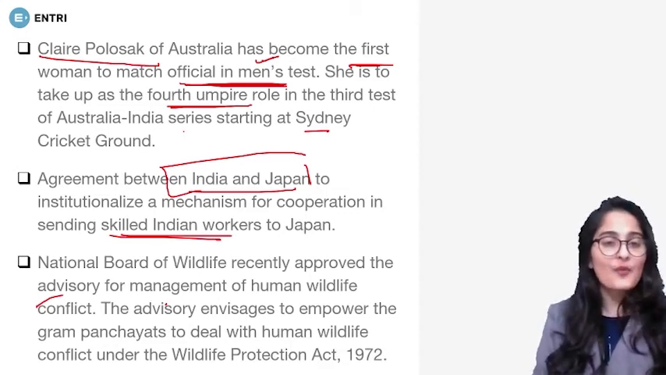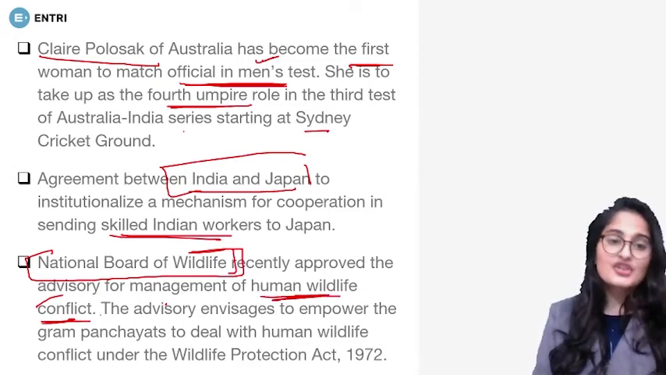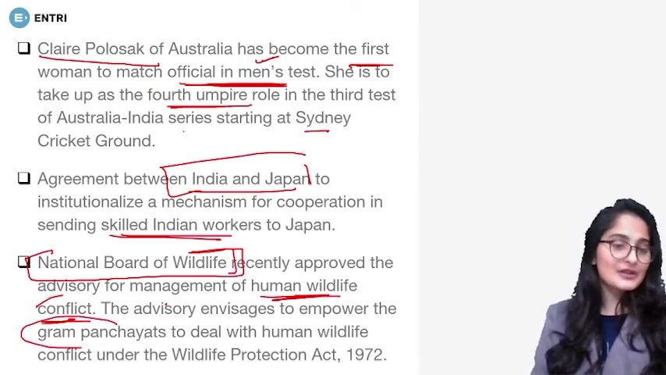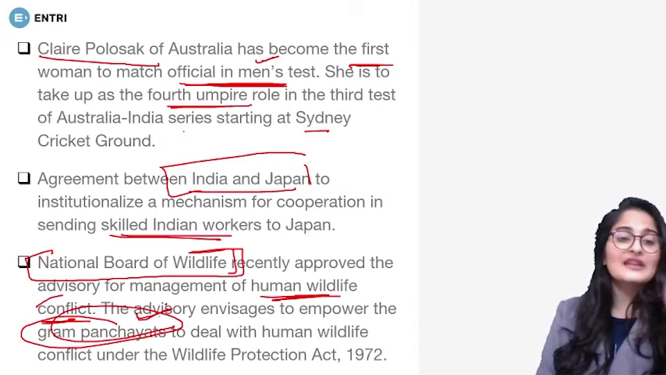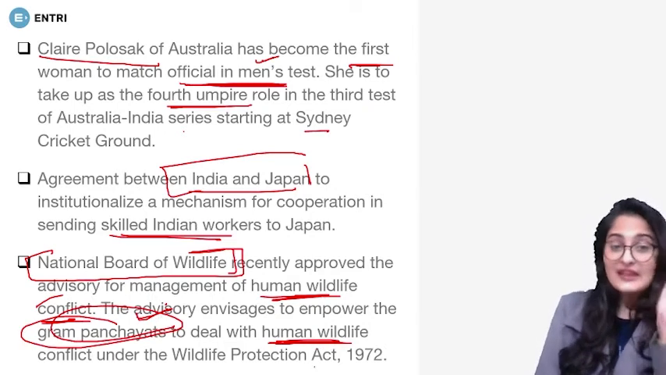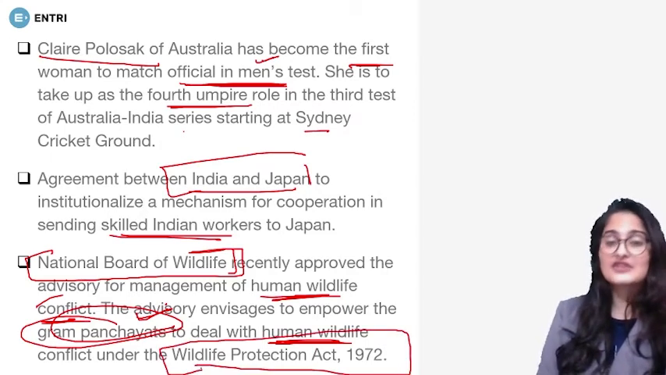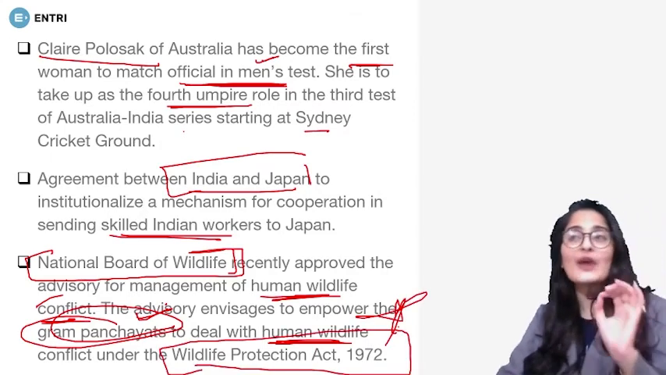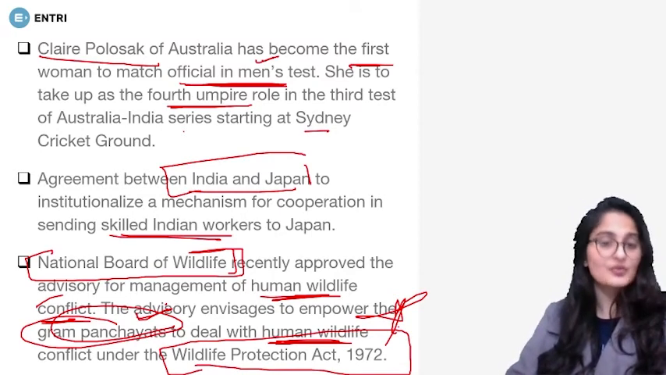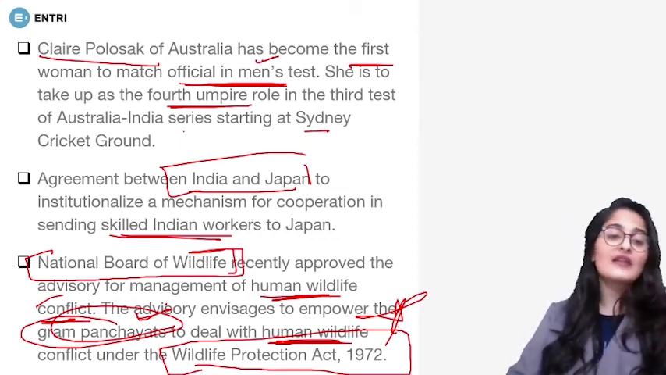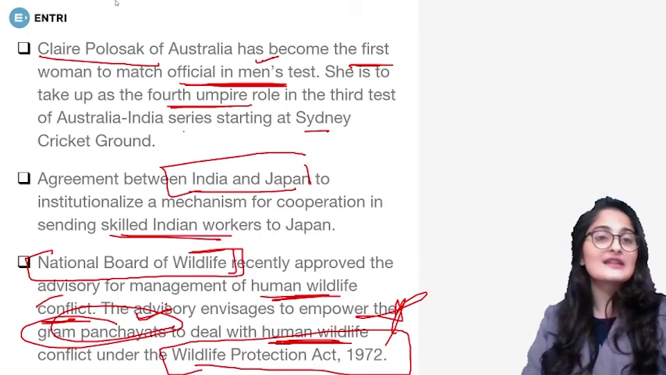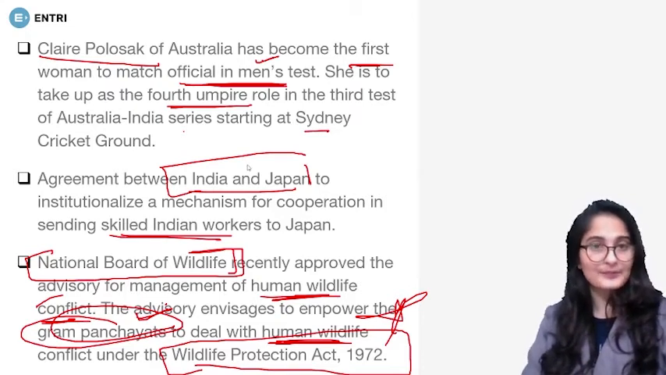Then we have the National Board of Wildlife, which has recently approved an advisory for management of human-wildlife conflict. Under this advisory, Gram Panchayats have been given the upper hand to deal with human-wildlife conflict. And this has been given under the Wildlife Protection Act 1972. So this is important. The Wildlife Protection Act is of which year? It is of 1972. And who has been given the power for handling human-wildlife conflict under it? The Gram Panchayats have been given it under the recent developments, right?